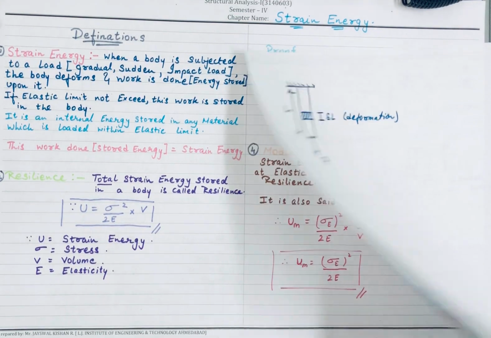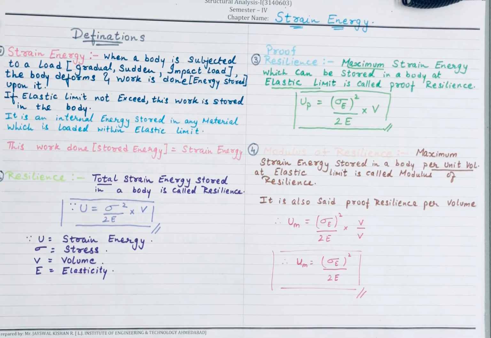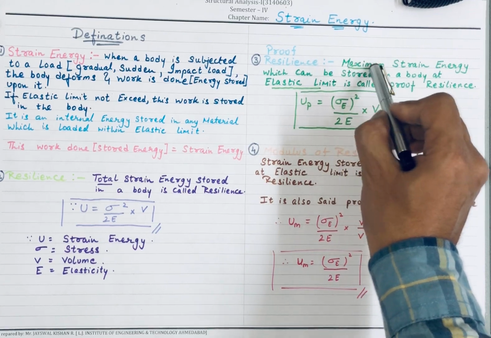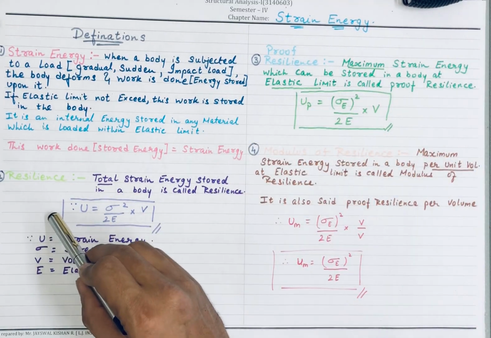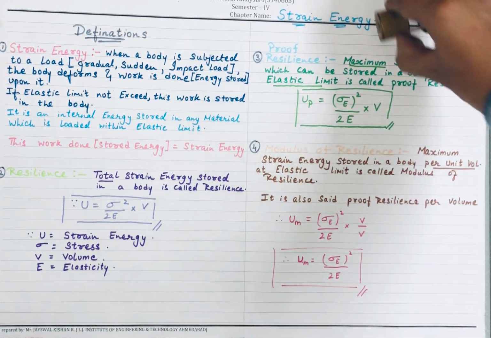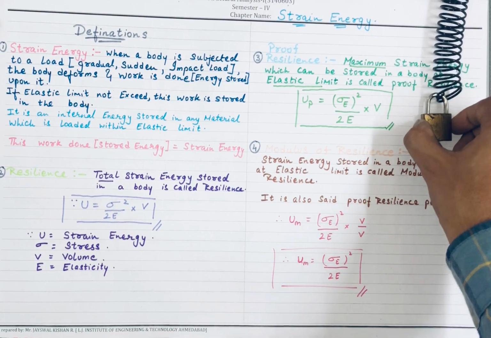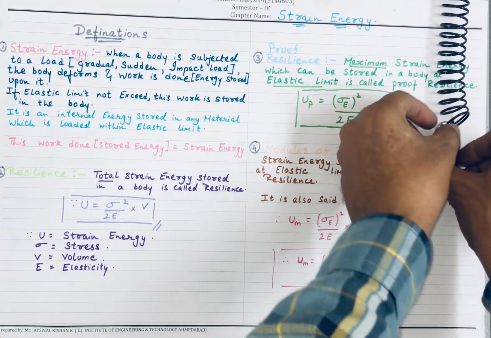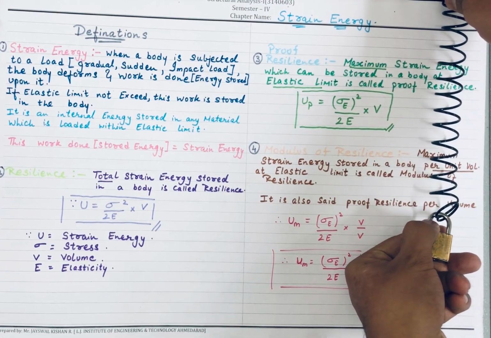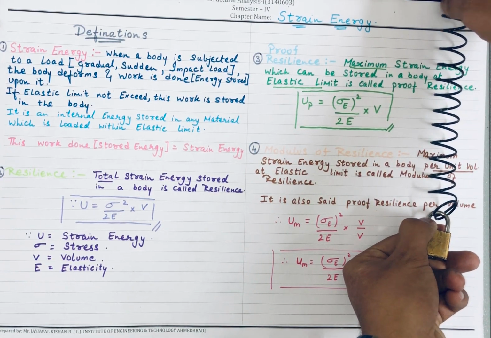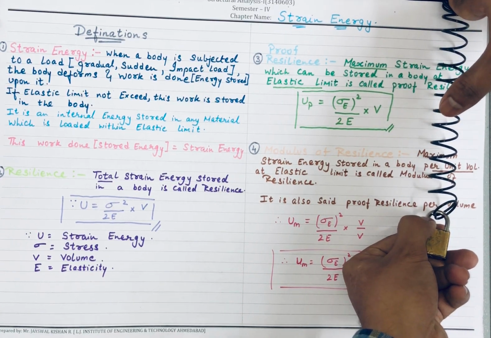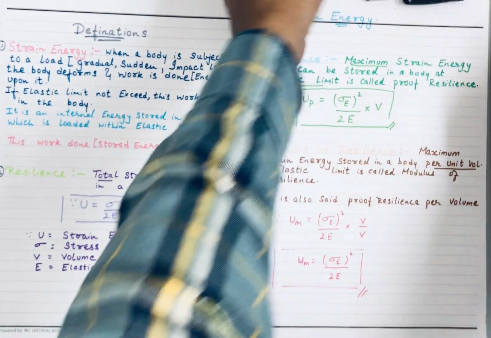Fine. So let's understand another definition called proof resilience. Proof resilience is a kind of resilience only, but it is the maximum strain energy. Let's say load W is applied continuously, and I stretch the body within its elastic limit, so the maximum amount of strain energy has been stored in this body.